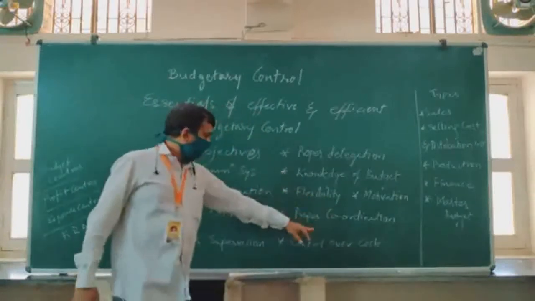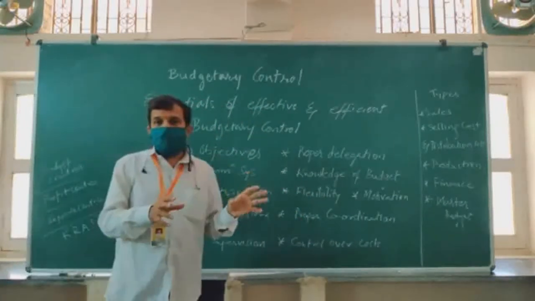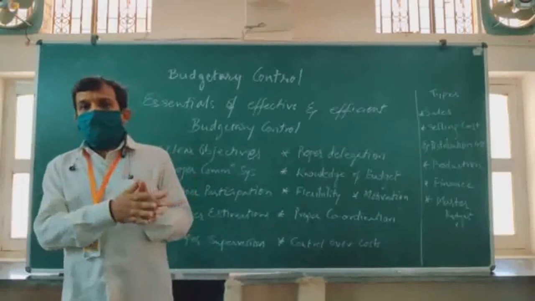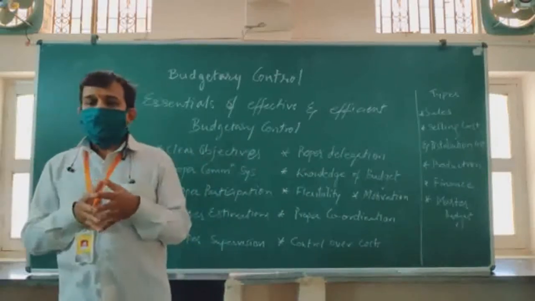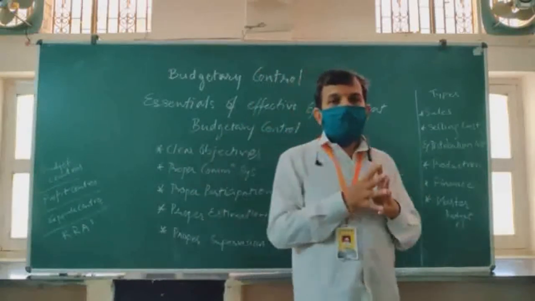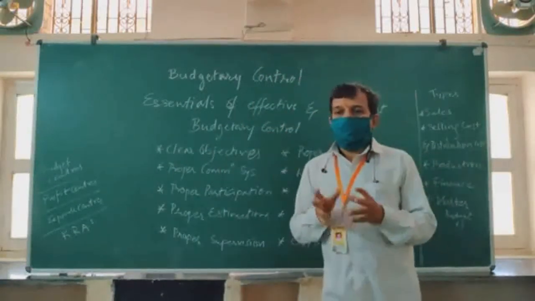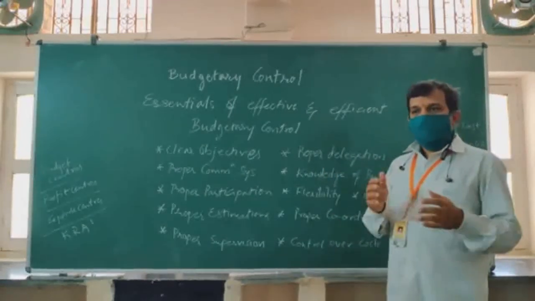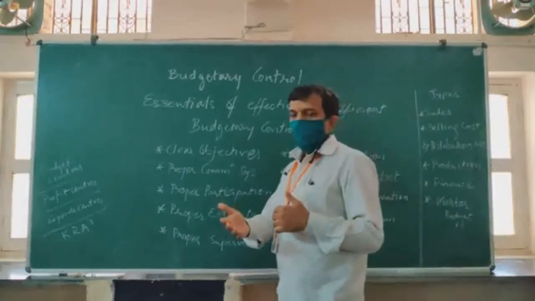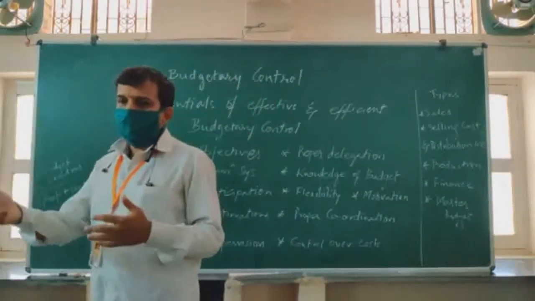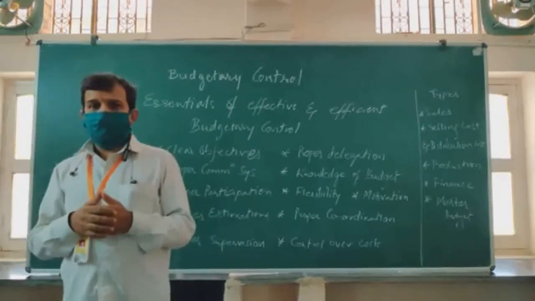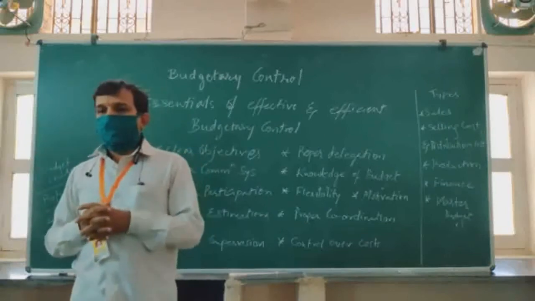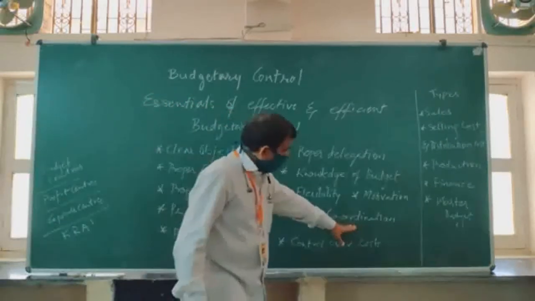Then proper coordination. This is very much linked to communication. Different departments have to coordinate with each other properly. The budget of marketing and the budget of production have to be coordinated. If the marketing team gets a bumper order, then the production department has to be given an increased budget for its operations. Only then can they produce more, because they have to employ employees for more hours and pay higher wages or salaries. So if you want more sales, you have to spend more on production. That kind of flexibility is required, along with proper coordination.